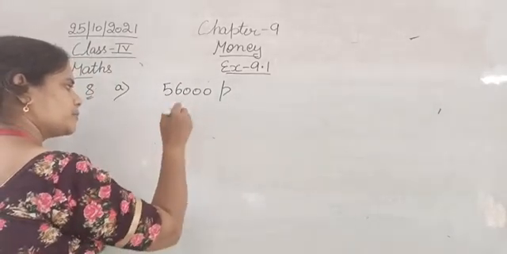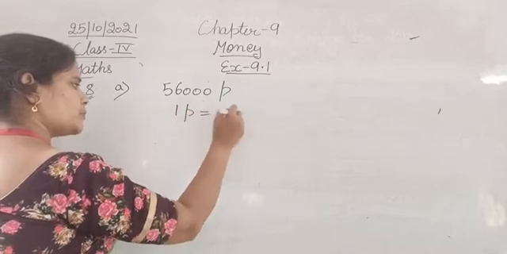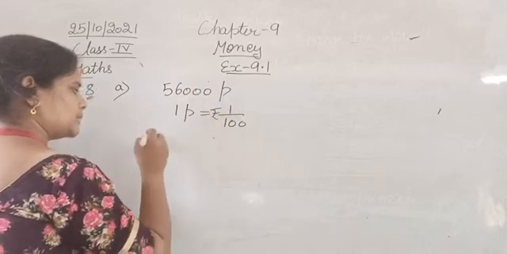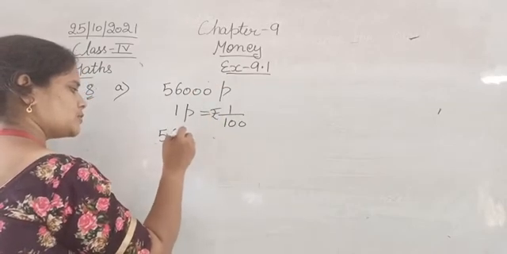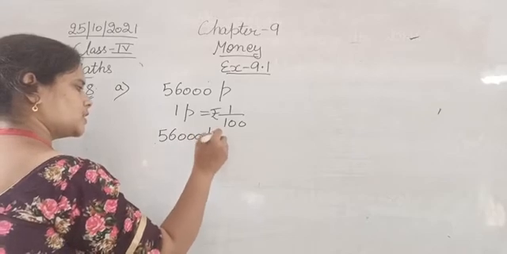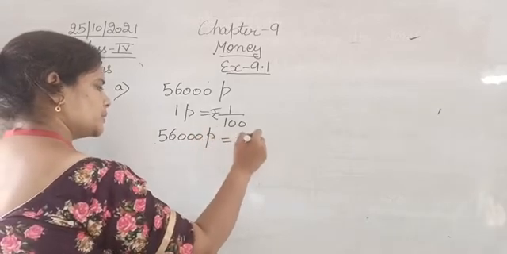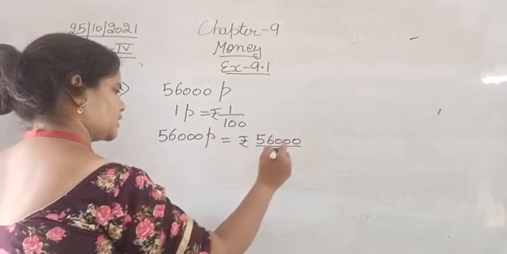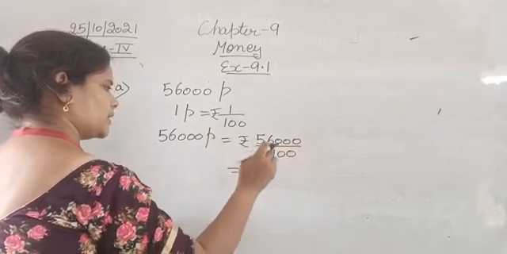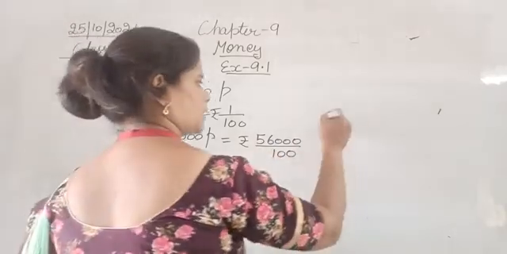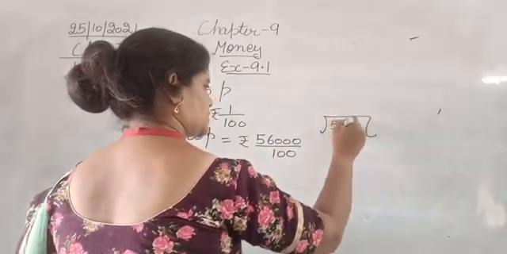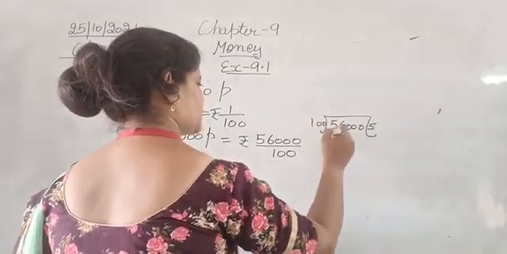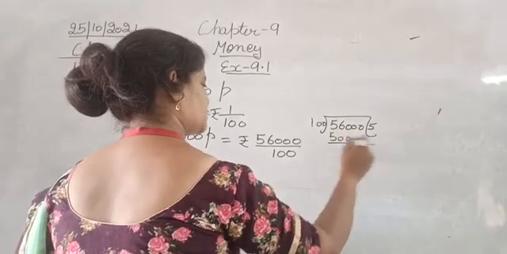1 paisa is equal to 1 upon 100 rupee. Similarly, 56,000 paisa is equal to rupees 56,000 upon 100. So divide 56,000 with 100. 100 fives are 500.